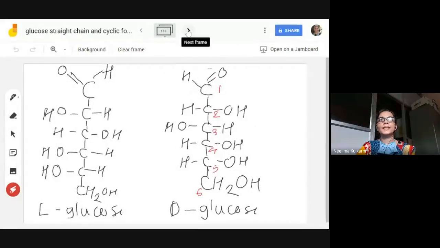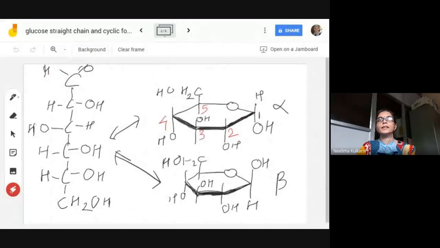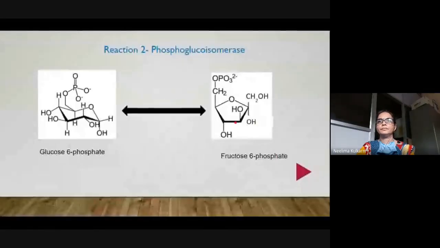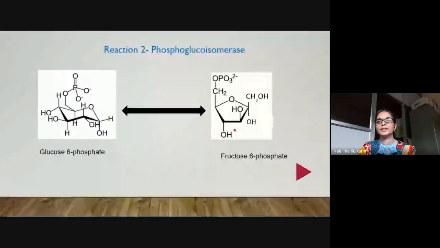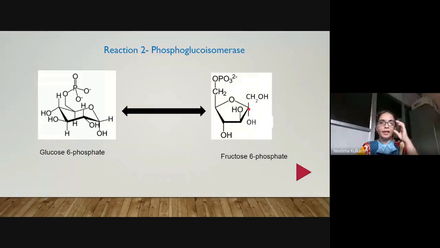Now when glucose cyclizes, this aldehyde group gets converted to a hemiacetal, whereas in the case of fructose, it results in the formation of a hemiketal. So this is carbon number 1. You have seen the linear structure. Carbon number 2 had a carbonyl group. So it involves a reaction between this carbonyl and the hydroxyl group at position 5. As we have seen cyclization in the case of glucose, similar cyclization will take place.